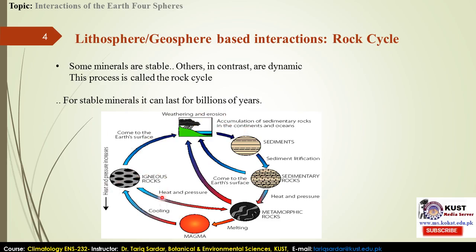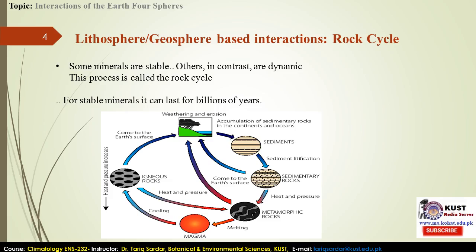So that cycle is making the dynamics of the minerals and other solid parts of the earth's geosphere crust. These are interacting with the water and atmosphere, because water takes part in the solidification of minerals and rocks, and the atmosphere takes part through its climate, heat, and temperature, which maintain their status in one form or another. The heat and pressure cause the physical-chemical processes that change them from one form to another.